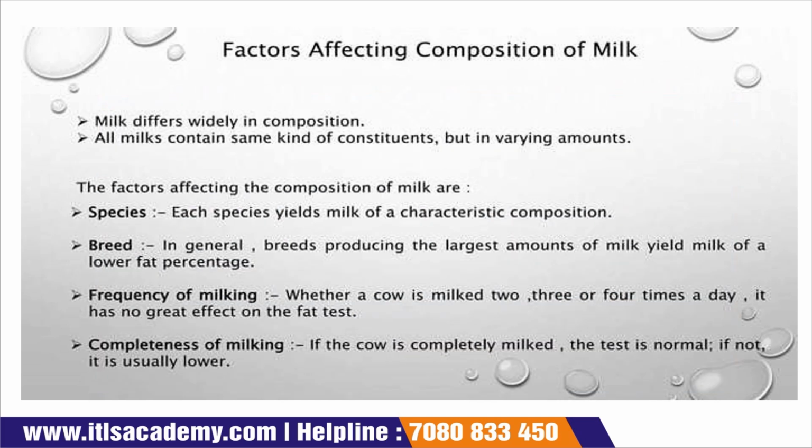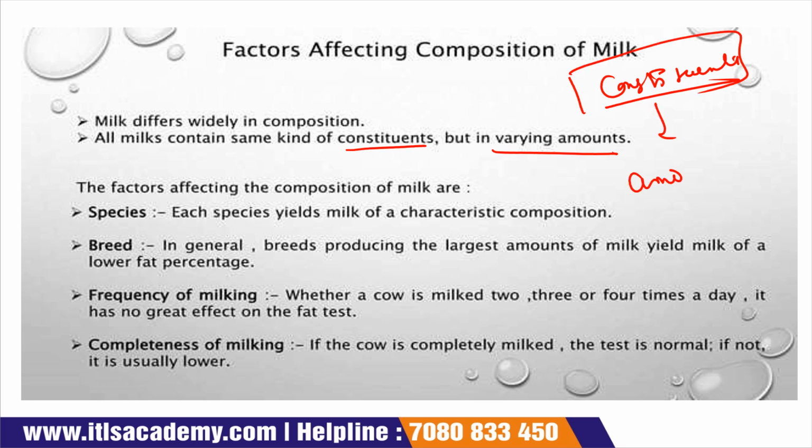Factors which affect the composition of milk. We all know that the composition of milk differs because it totally depends upon the species from which we get that milk. All milk contains the same constituents but in varying amounts. The constituents are the same, but their amounts change. So the first is species. Each species has its own characteristic milk composition.